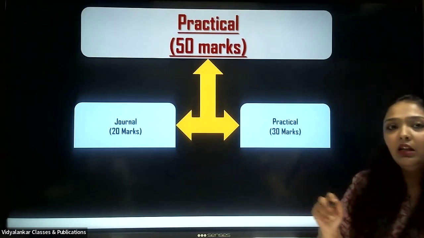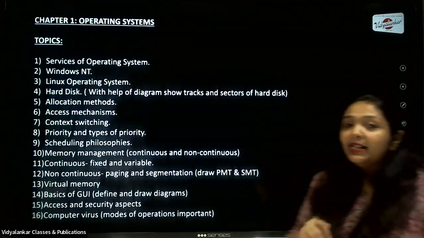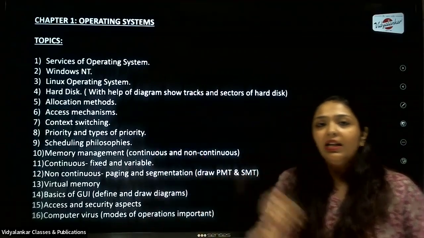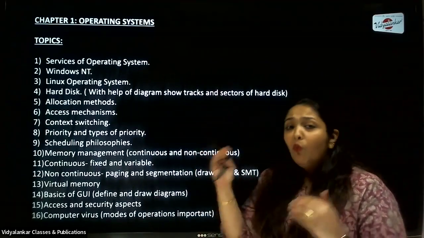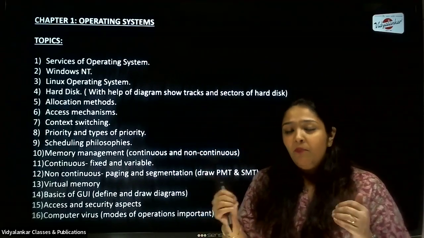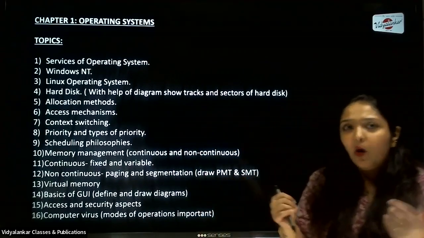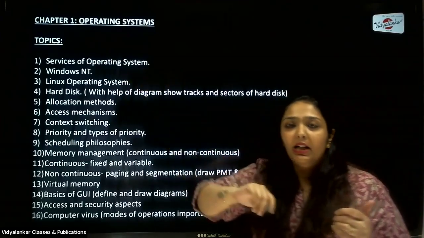So we'll start with chapter 1 of CS1, that is operating systems. As you can see, these are the key topics in this chapter. I'll elaborate on each topic: what you are expected to write in the paper and how you will be graded for your answer. What are the keywords which are required in your answer? So we start with the first one, that is services of operating system.